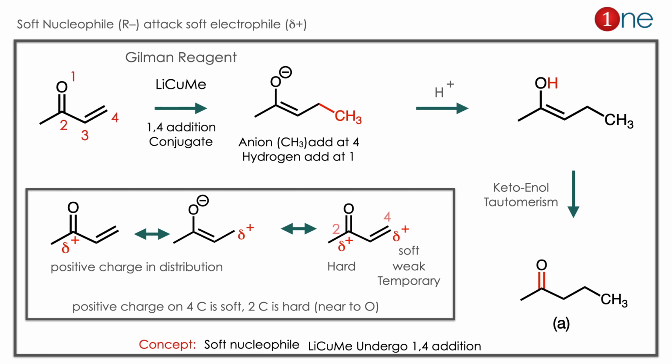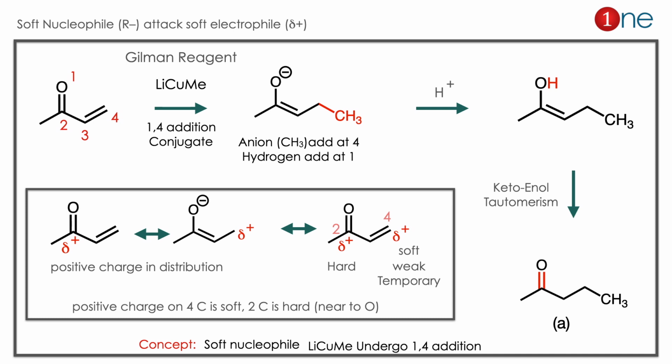Here the concept you have to learn is hard soft acid base theory, or HSAB theory. The concept is soft nucleophile always attacks soft center, or you can say weak positive charge. Here I have given the numbers 1, 2, 3, 4. The reagent you are using is called Gilman reagent. It's a soft nucleophile producing reagent. It is a Me minus. Here Me minus can attack the 2 position or the 4th position. That decides the product there.